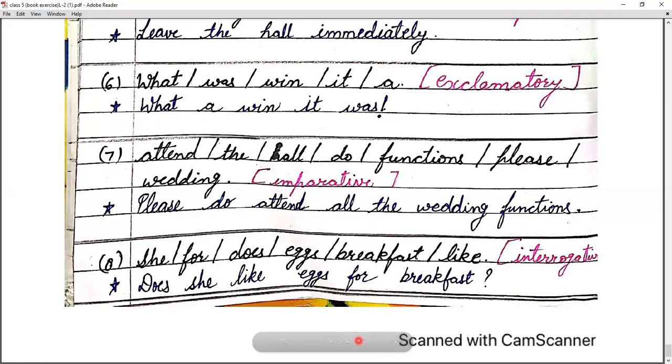Okay, class. Now in this way we need to convert our given sentences. So this is all about the exercise related to sentences. I hope you all got it. Here we have completed our lesson number 2 with book exercises. Please practice all the exercises and learn word meanings and question answers.